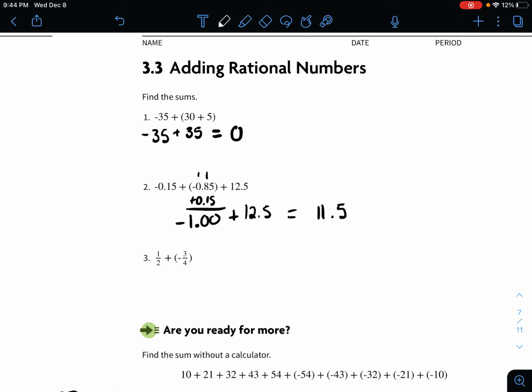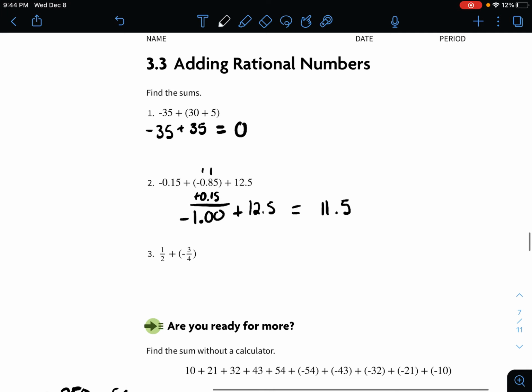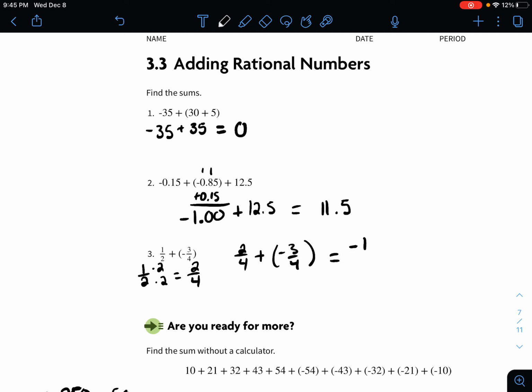Well, what I'm going to do here is convert 1/2 into fourths. So I do that by multiplying both the top and bottom by 2. So 1/2 times 2 times 2 equals 2/4. So now this expression is 2/4 plus a negative 3/4. Okay, now that I have it in fourths, it's easy to just go, well, 2 minus 3 is going to equal negative 1. And I'm going to keep my denominator. So it's negative 1/4.